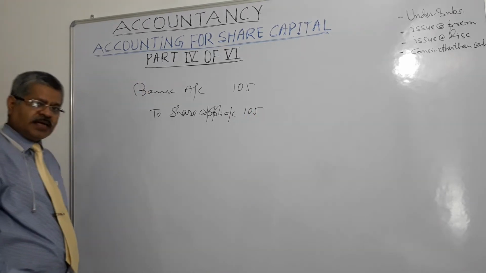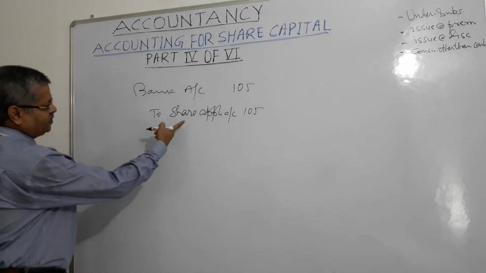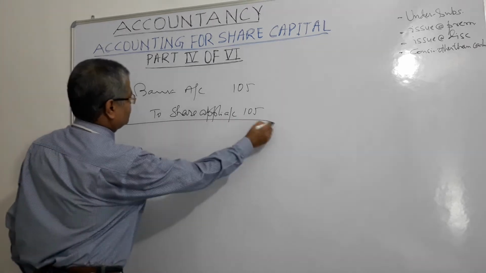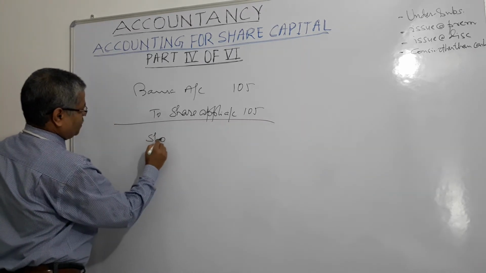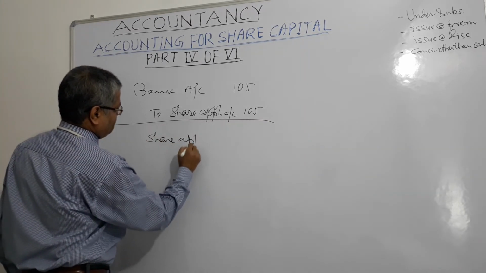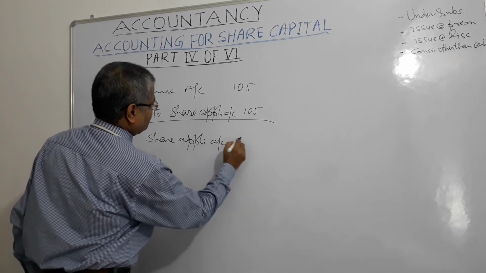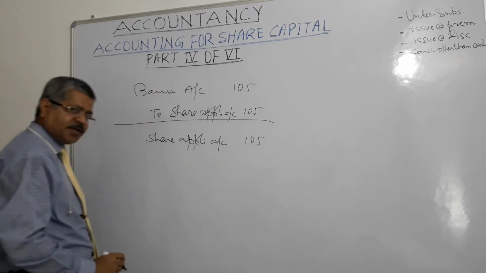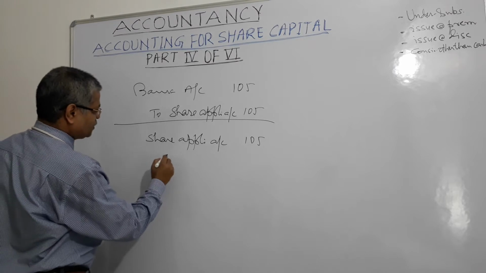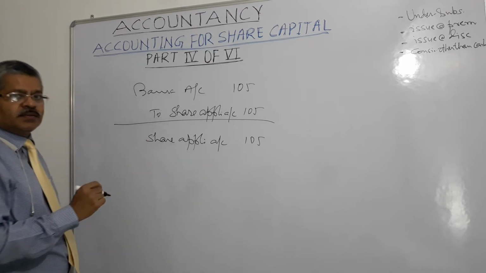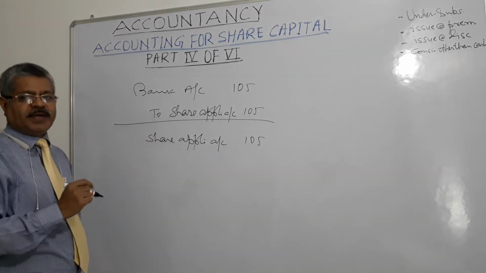₹105, right? And next stage will be, share application account will be debited by 105 rupees, and what will happen? Two accounts will be credited.